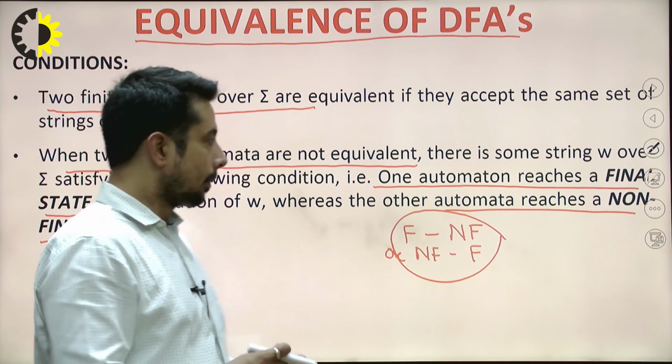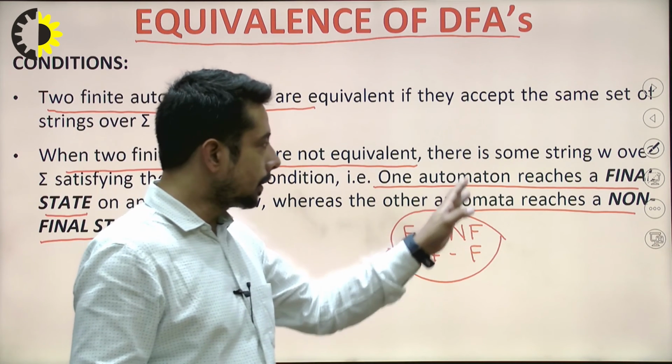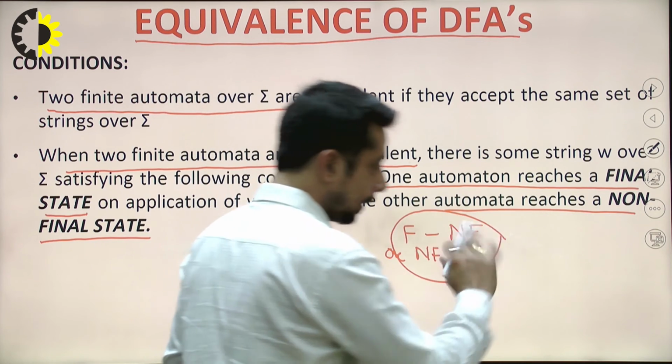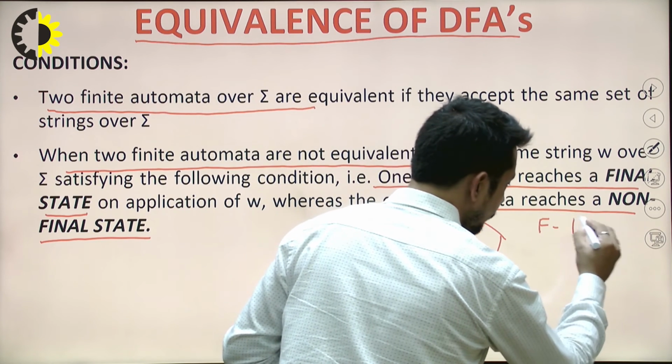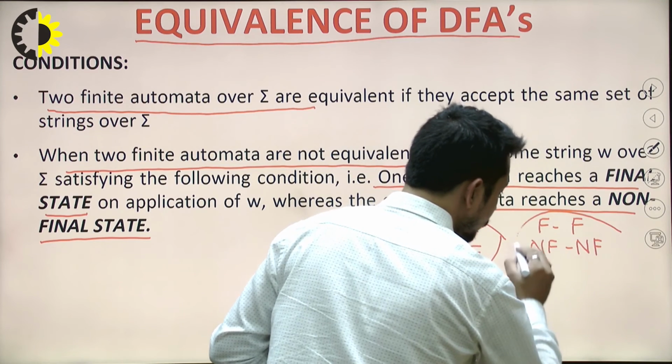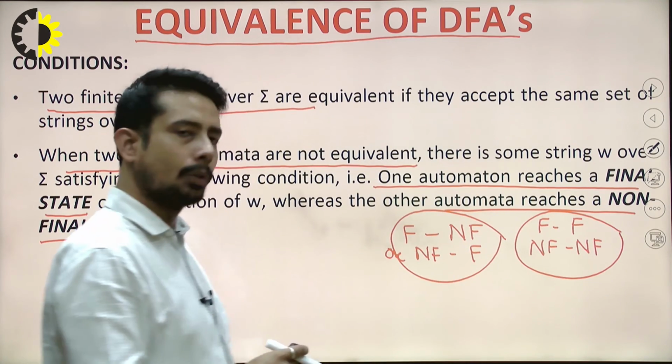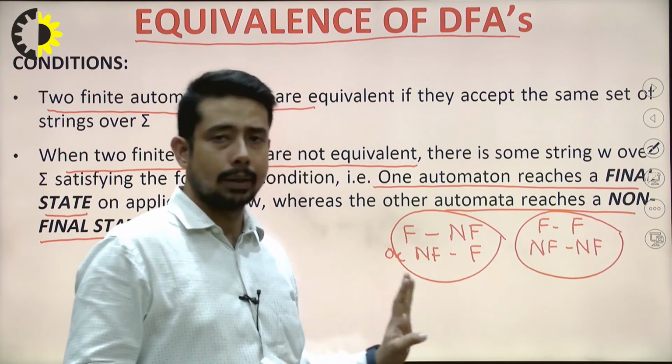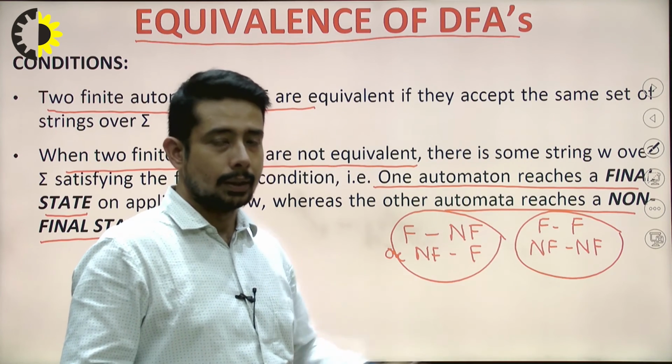Clear? But if I get final, final, and non-final, non-final, then I have to conclude after comparison. How the comparison will be done, I will let you know with the example.